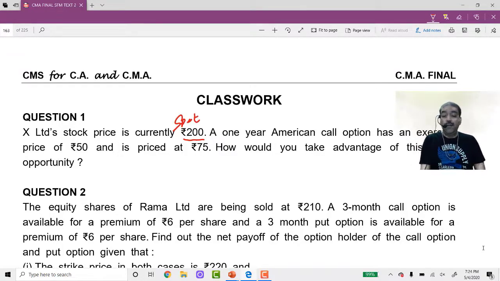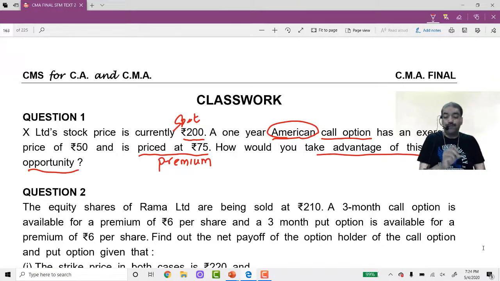A 1-year American call option has an exercise price or strike price of 50 rupees and is priced at 75 rupees. Priced at 75 rupees means it is the option premium. How would you take advantage of this great opportunity?